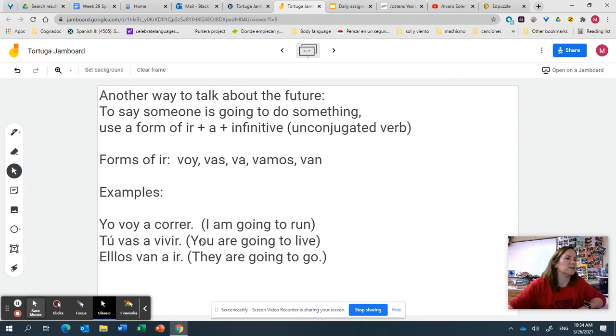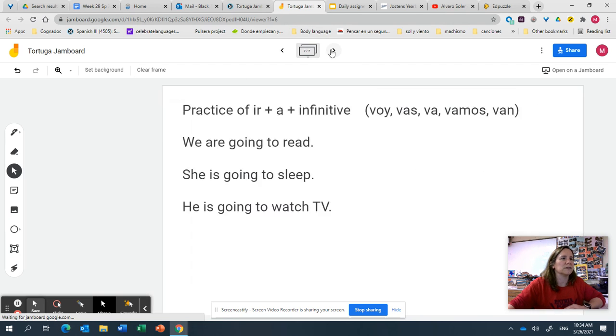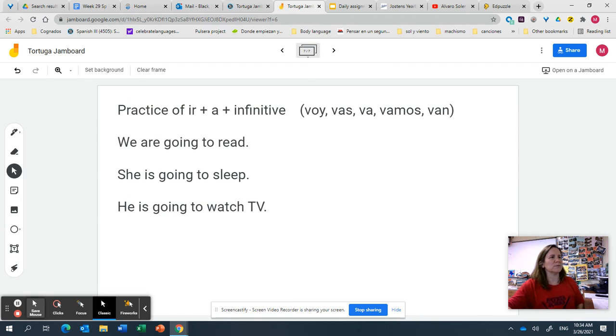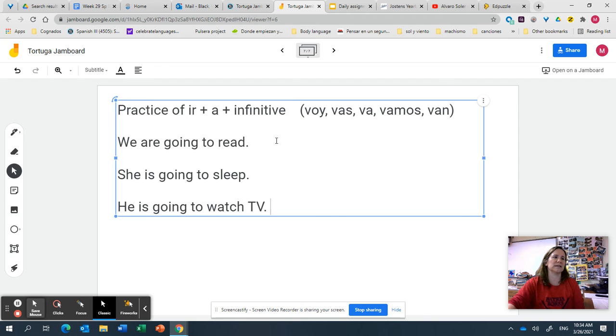If I wanted to say you're going to live, I would use the tú form of ir, vas, then the a, and just leave vivir alone, vas a vivir. If I wanted to say they are going to go, I would need the they form of ir, so I'd use van, a, and just leave ir alone. Don't conjugate it. Let's have you try a couple of those. See if you can put these three sentences using the ir plus a plus infinitive to say what people are going to do. Then pause the video if you need to.